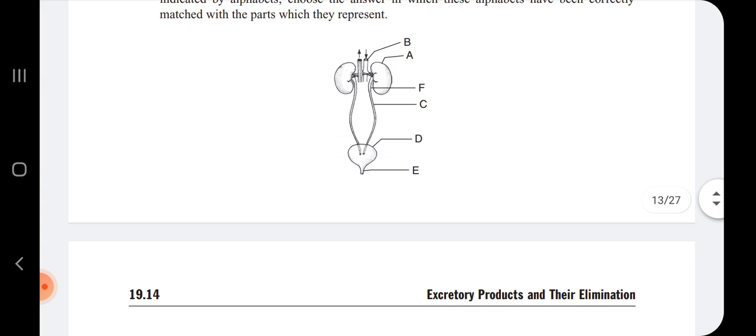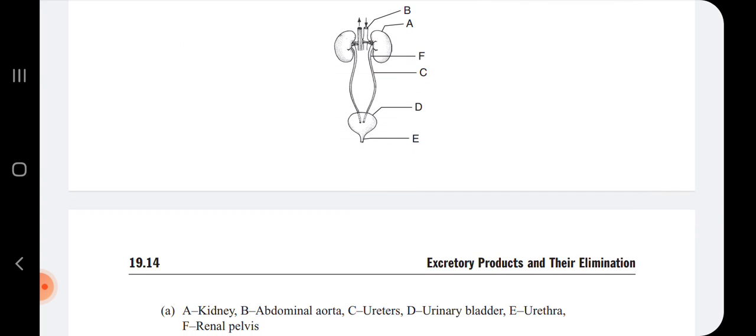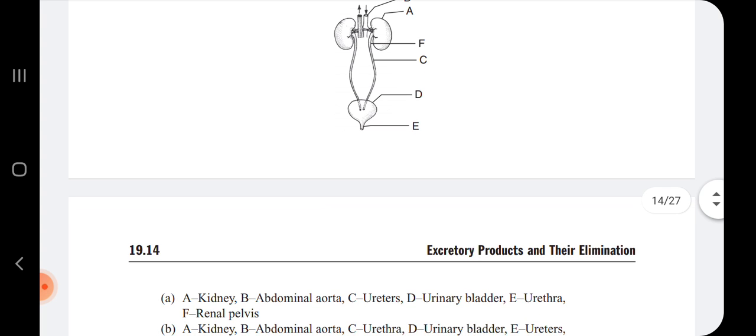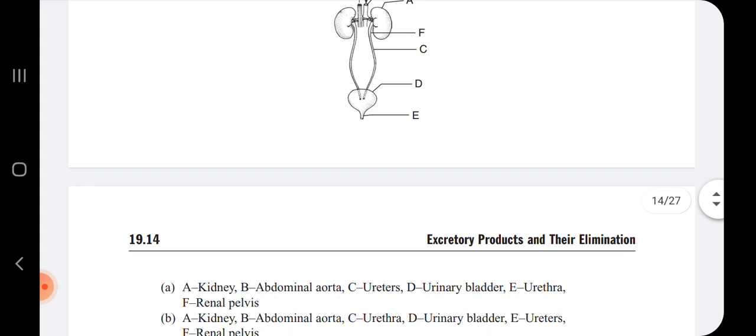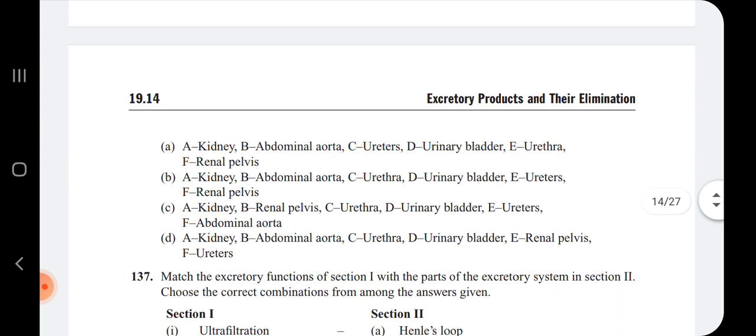Okay, so here the B is abdominal, that is the aorta. Then A is kidney, C is ureter, D is the urinary bladder, E is urethra, and the F is renal pelvis.